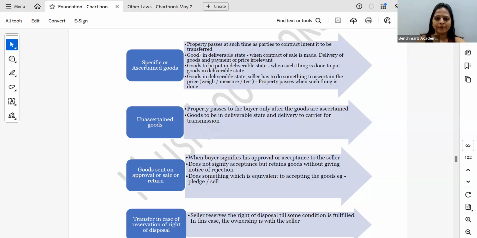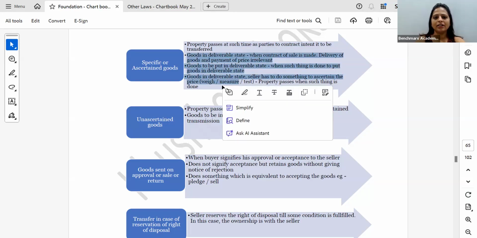Now there are three things: goods in deliverable state, goods to be put in deliverable state, and goods in deliverable state, but the seller has to do something in order to ascertain the price. Goods in deliverable state: as soon as I went to Croma and took the phone, it's in a deliverable state, they don't have to do anything to it. So in that case, the ownership immediately transferred to me.